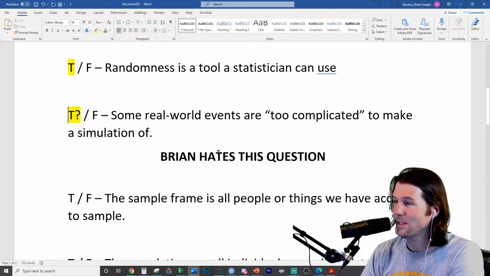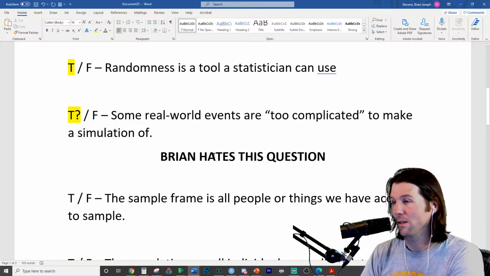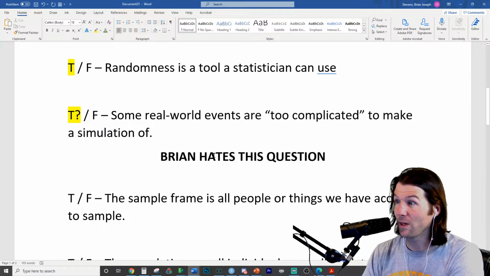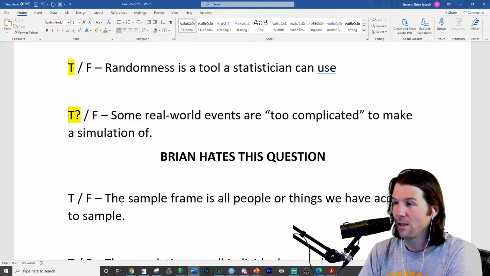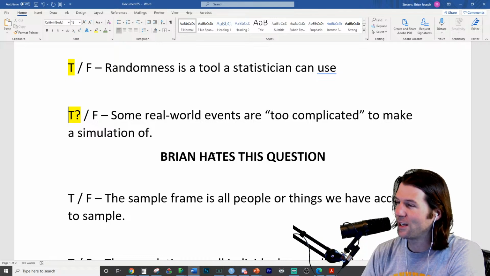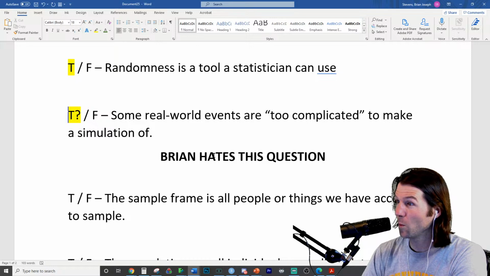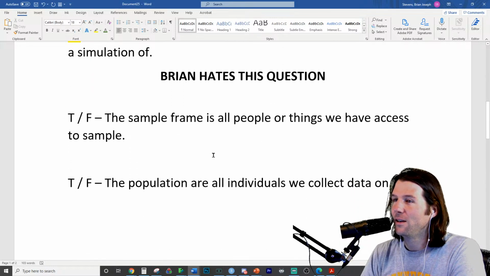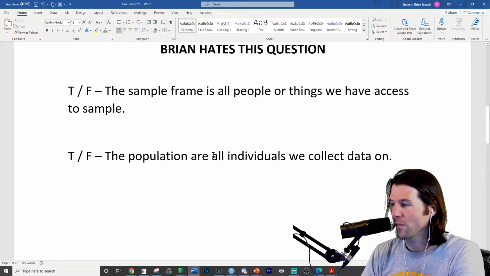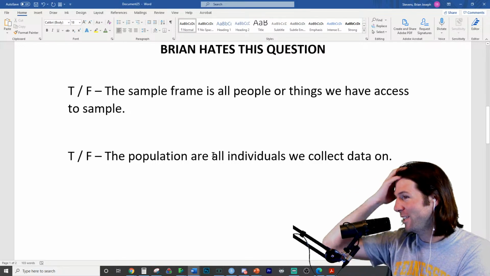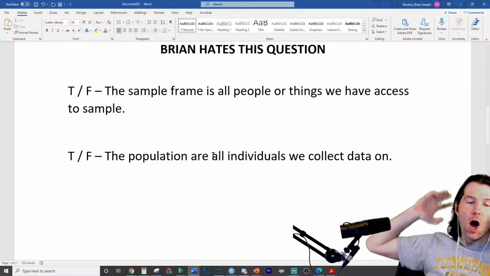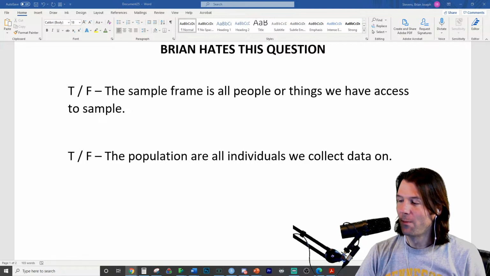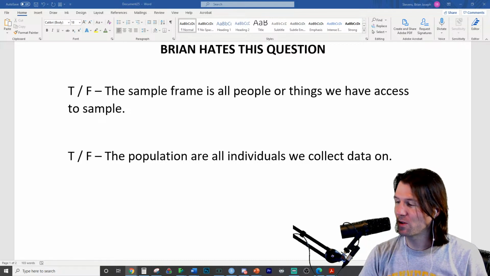I say, I'll take the challenge. I'll try to simulate an event. As time progresses, we can simulate things better. So this is when Elon Musk hops in the chat and he's like, that is false, Brian. I'm like, whoa, it's Elon Musk. The sample frame is all people or things we have access to sample. All models are wrong. All simulations are wrong, but some are useful.